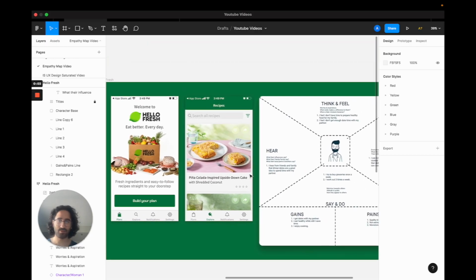Let's say we are talking about HelloFresh. Now, if you don't know, HelloFresh is an application that offers the service of, as a user, you can pick the meal kit you want to receive every week, and they are going to be sending you that meal kit with instructions of what you can cook with them. Let's say if you want to make a steak dinner and you order the meal kit for a steak dinner twice a week, you are going to get all the ingredients, whether that is potatoes, the meat, the sauce, etc. And you will follow the instructions.